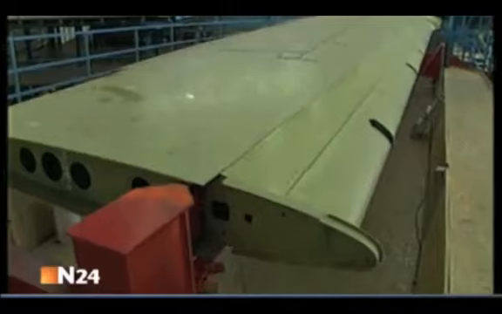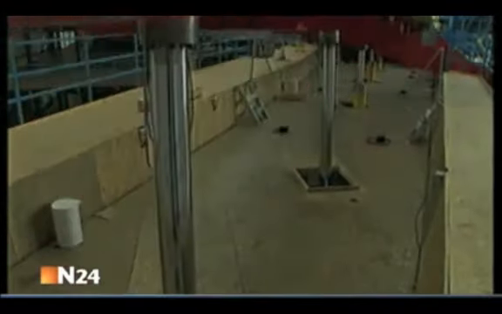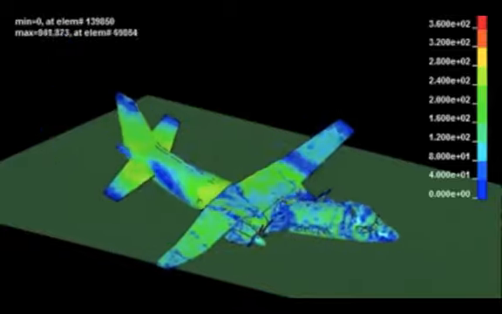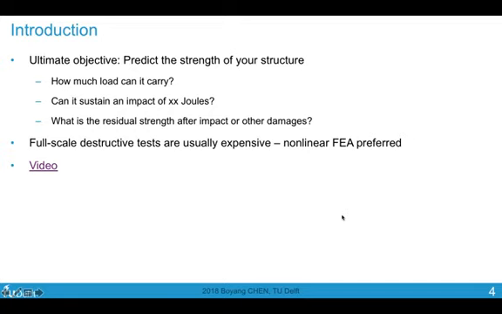Here is the bending test to check the limit load, and again a crash simulation and the corresponding test. So it is very important to be able to perform this kind of simulation using the nonlinear finite element method, and it is a lot cheaper than performing the full-scale destructive tests.